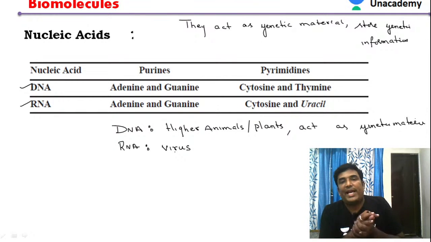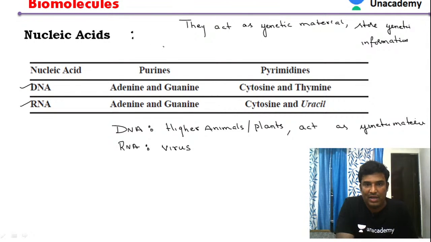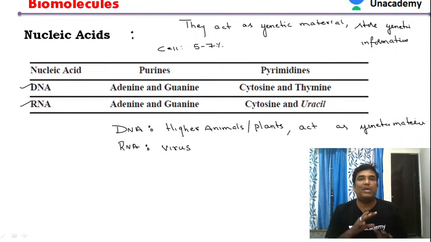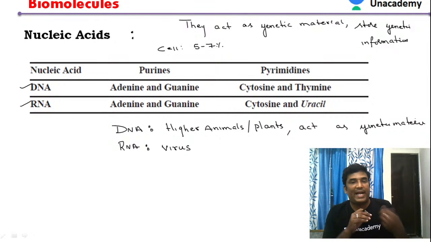Where are these nucleic acids present? Nucleic acids are present in plants as well as in animals. The amount of nucleic acids in a plant or animal cell is about 5 to 7% of its composition. And nucleic acids are of two types, DNA and RNA.